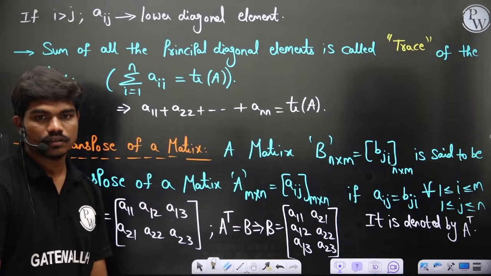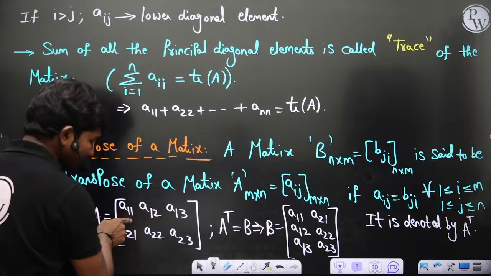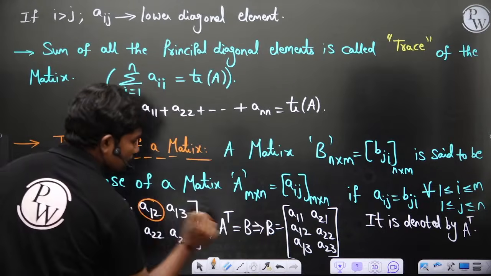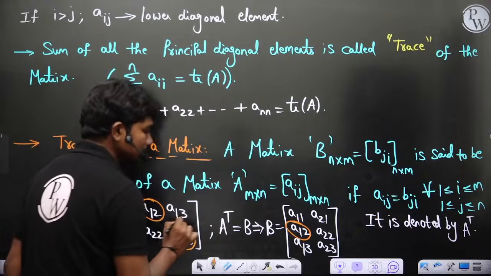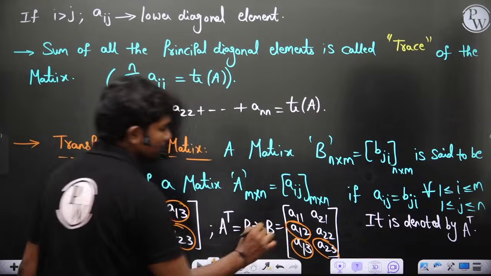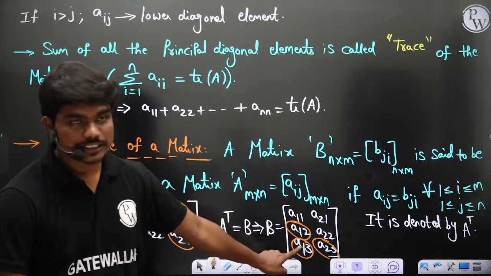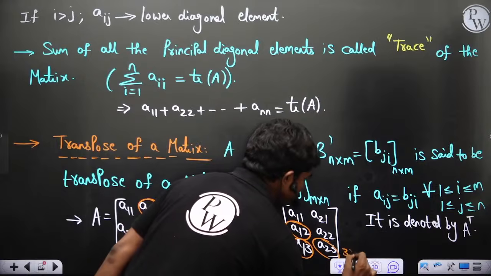If this is A, and I write the transpose of this as B, then this is how I'm going to get the transpose. Correct? Now, if this matrix has to be the transpose of this matrix, ultimately this A12 and this A12 have to be the same, and this A23 has to be the same because these are the same elements. Ultimately, I have just made them transpose. Now, if this is of size 2 by 3, ultimately this is of size 3 by 2.